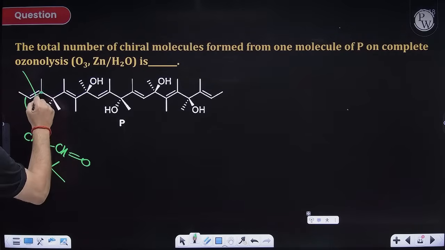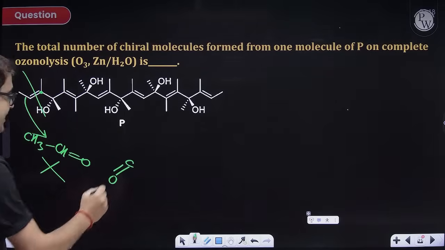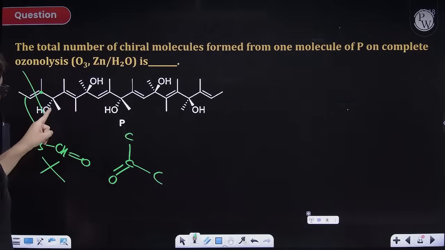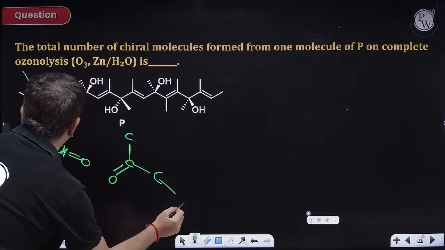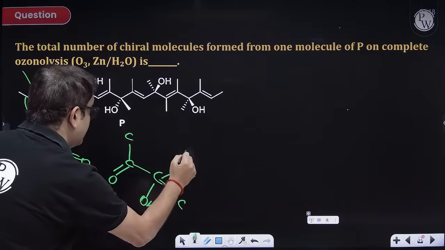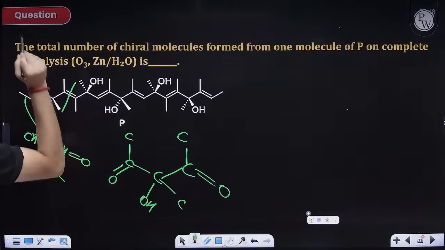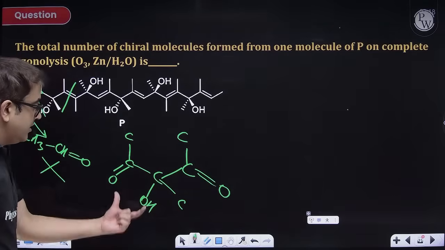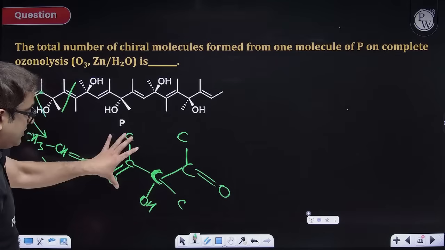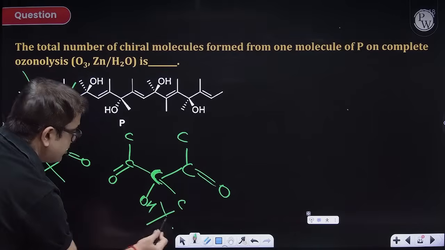Now we'll make structure from this carbon. This carbon having double bond O, I'm not writing H now. This carbon, then this carbon, then this is having a carbon and OH, then this carbon, then this carbon, then a double bonded O, because now I am breaking this also. So I've got this. Is it a chiral carbon, sir? This can be chiral, but here this and this are the same group. Because they are the same branch, this is also not chiral.